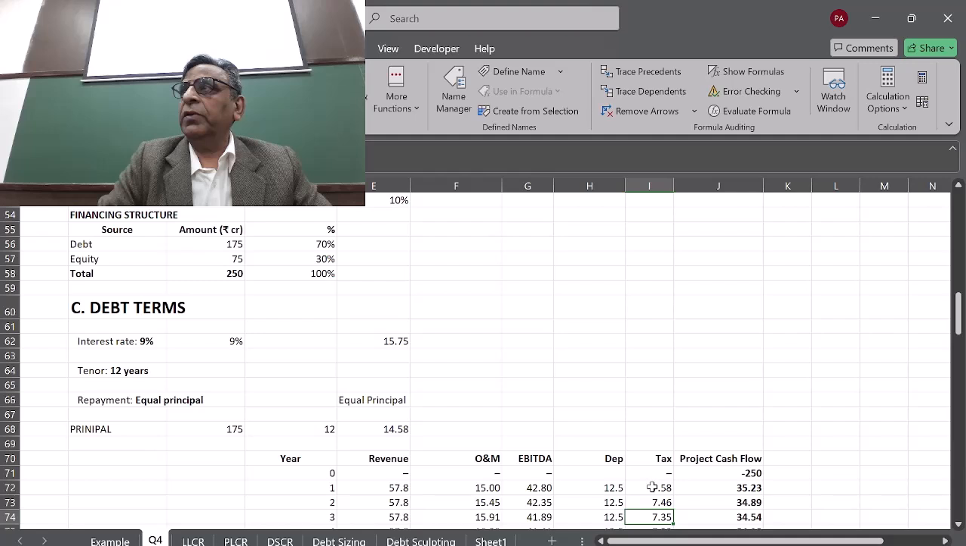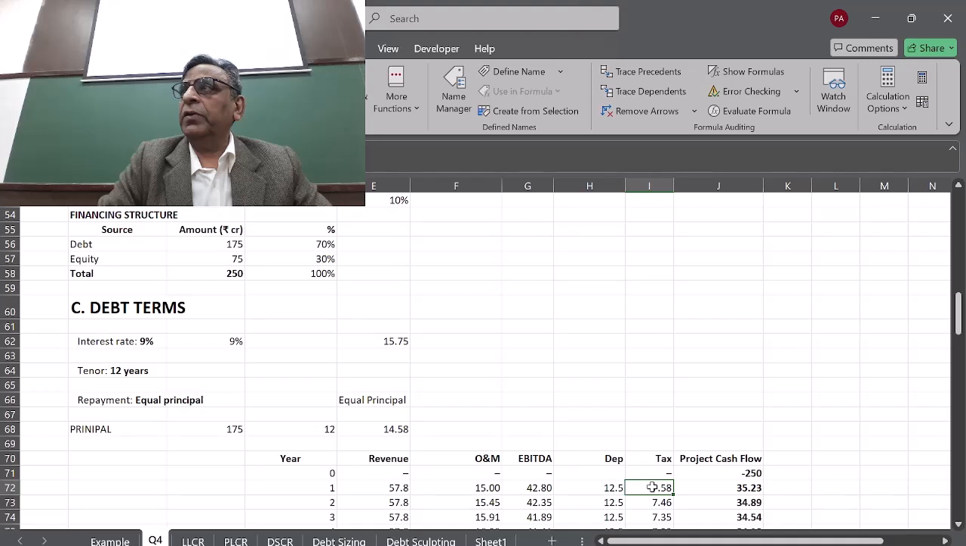So the tax is going to be higher, and you are not going to get any benefit of the interest you are paying. Of course, you are going to get the interest benefit in reality, but to understand how much return the project is giving, you exclude how it has been financed.